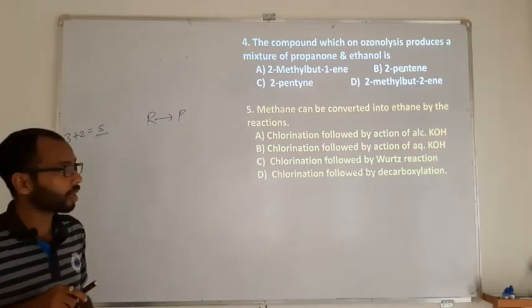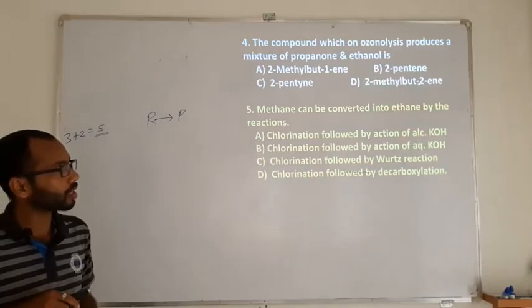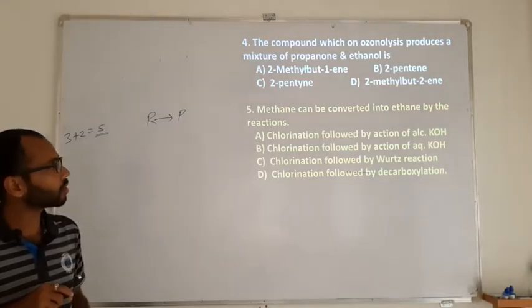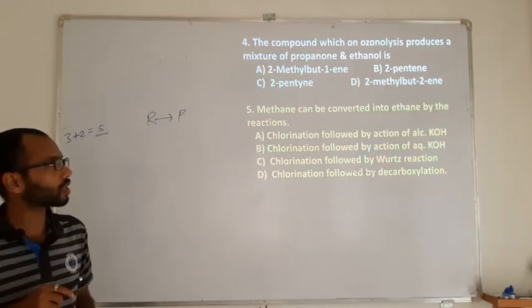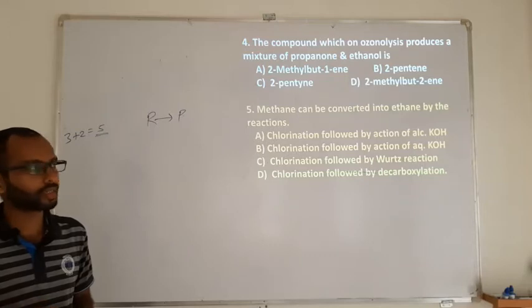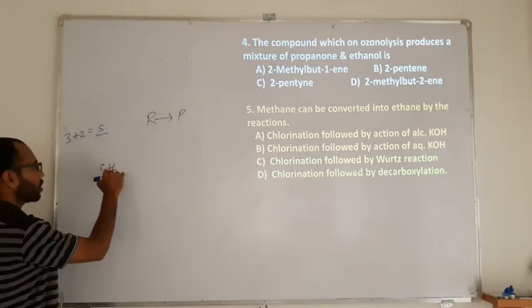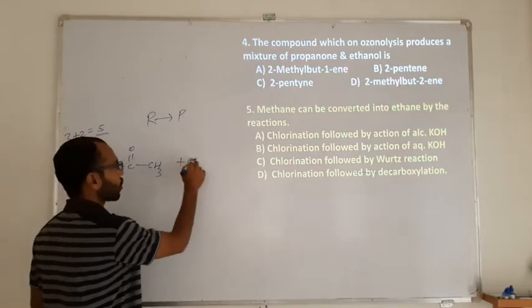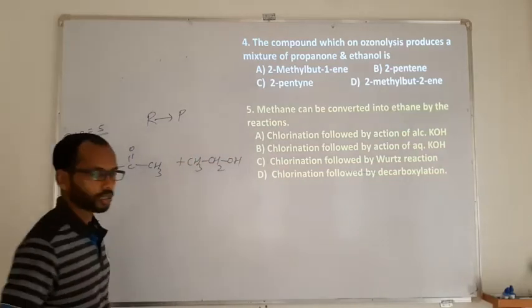It's a 2-pentene, with 5 carbon atoms, so this is also a possibility. It's a 2-methylbut-2-ene. The methyl group has 1 carbon atom and butene has 4, so 5 in total. Even this may be in the race. And this is a 2-methylbut-1-ene. Methyl has 1 carbon, butene has 4. Even this is also in the race. Now see that this is a propanone, and the other is an ethanol.